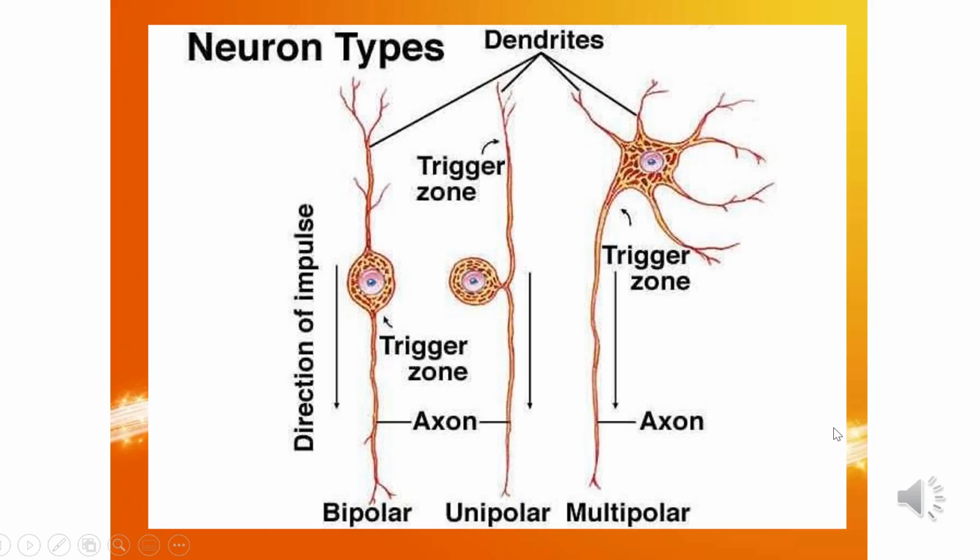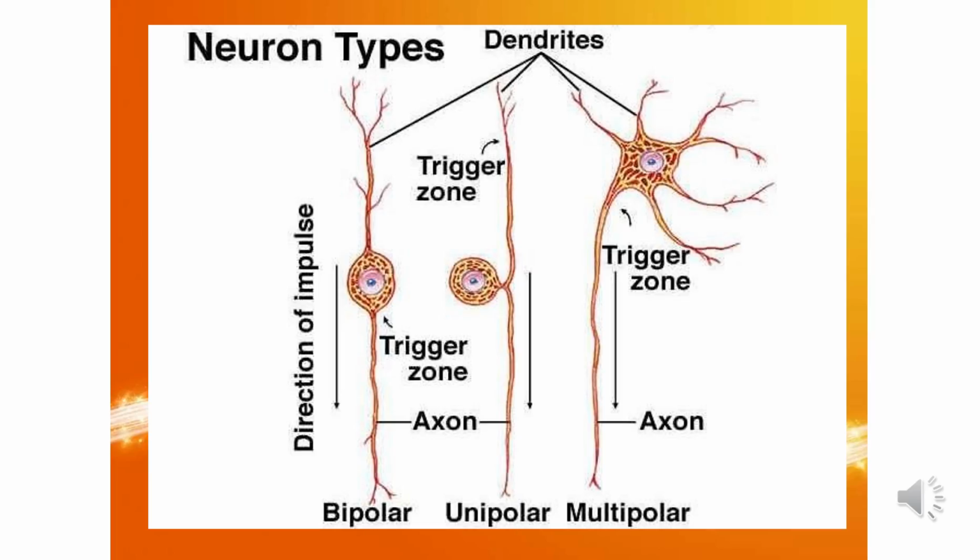These are different types of neurons: unipolar, bipolar, multipolar. First of all, we'll study unipolar. Such neurons have a single process, meaning projection, which arises from the cyton. True unipolar neurons with one axon and no dendrite are found in early embryos of invertebrates and vertebrates. The next is the bipolar neuron. These neurons have only two processes, one axon at one end and a dendrite at the other end.